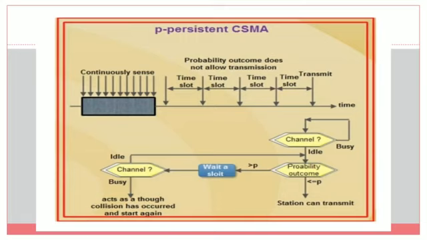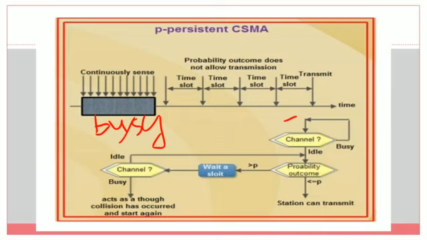So here is a flowchart for P-persistent CSMA. First, the station will sense the channel. If it is busy, it will go back to the first step, because it is a continuous sensing system. It continuously senses the channel. If the channel is busy, it keeps sensing the channel.